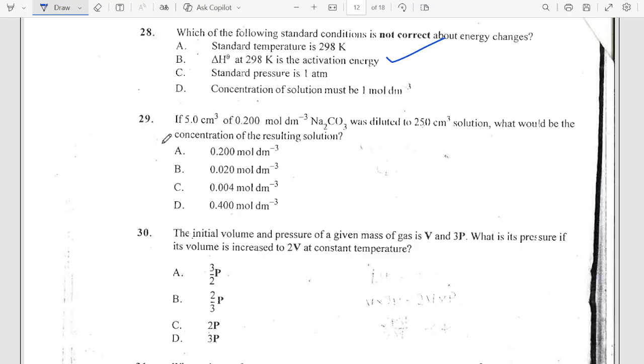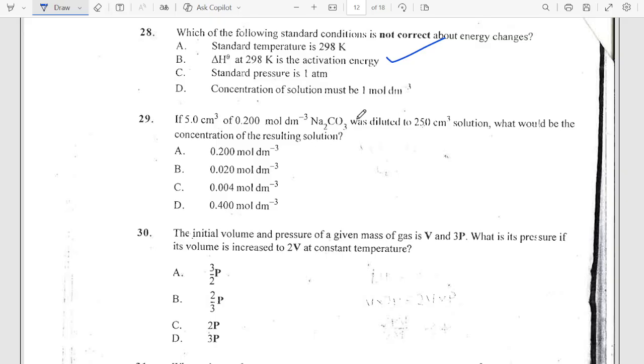Then number 29 says, if 5.0 cm cube of 0.2 mole per dm cube sodium carbonate is diluted to this solution, what will be the concentration of the resulting solution?